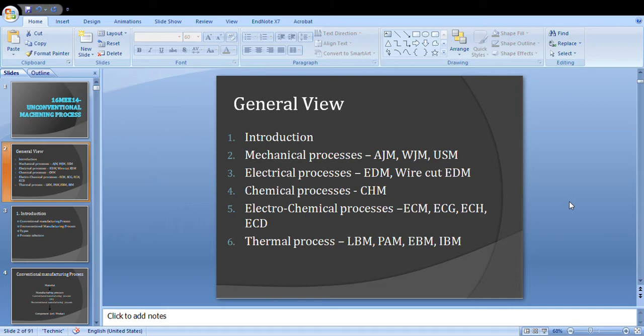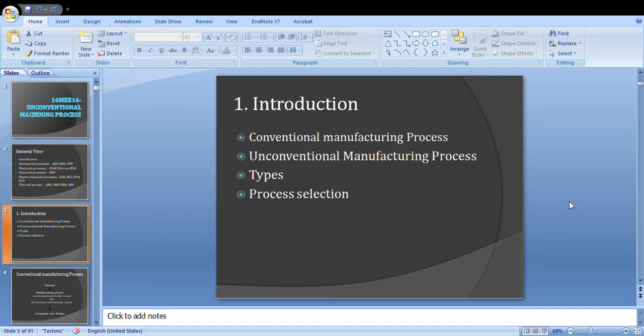Let's see the introduction part. In the introduction, first we will talk about conventional and unconventional manufacturing processes. What is the difference between conventional and unconventional manufacturing processes, in what way unconventional differs from conventional, and what are the advantages behind unconventional machining processes will be seen in detail, as well as types and process selection.